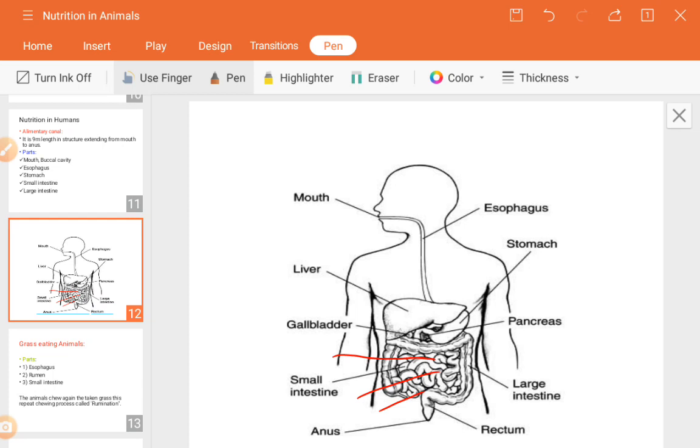Next, the length of the small intestine varies from organism to organism, or animal to animal. Why does it vary?